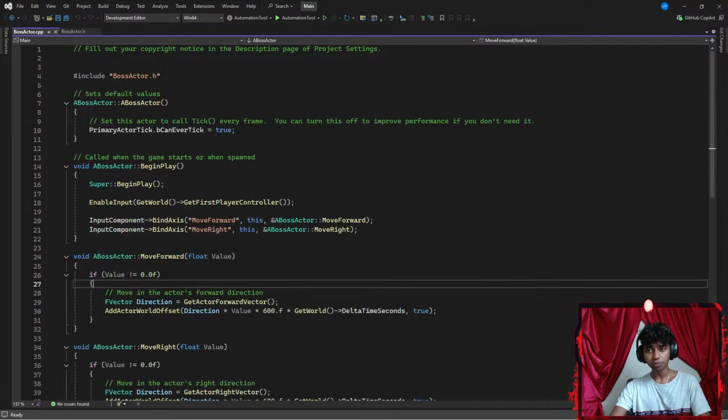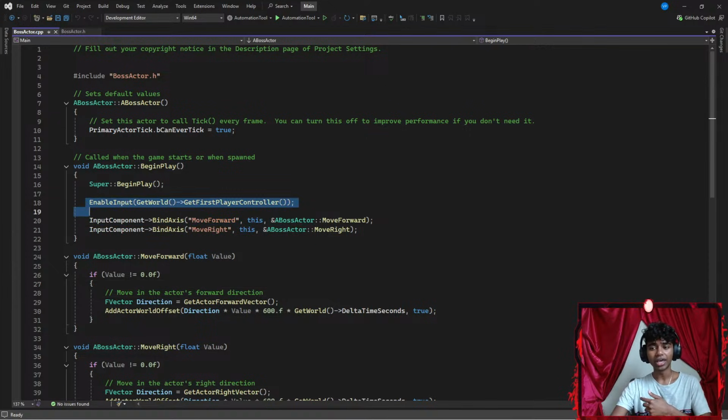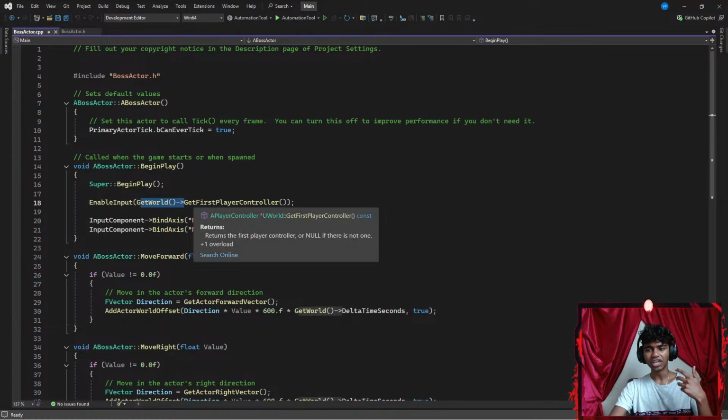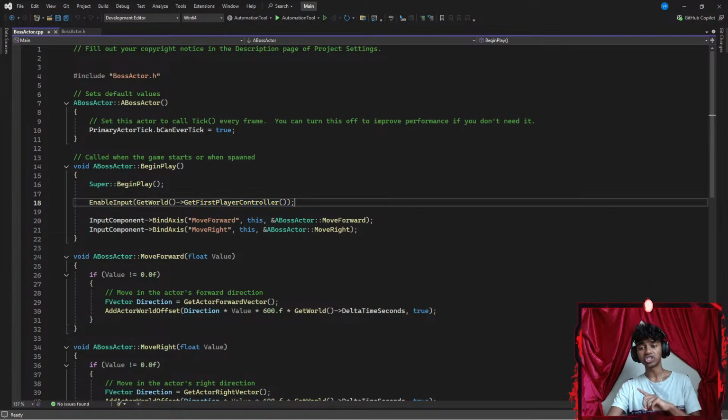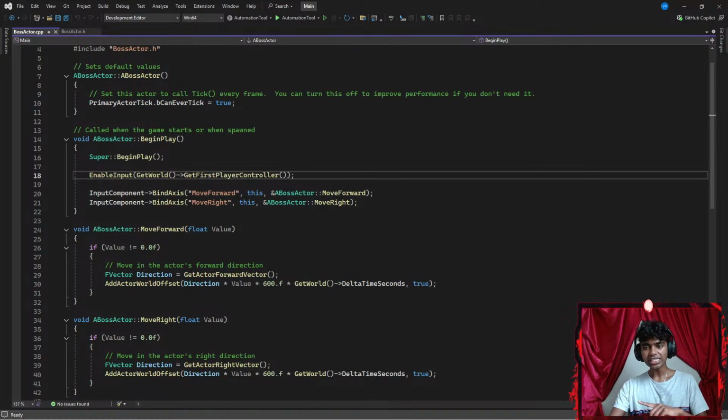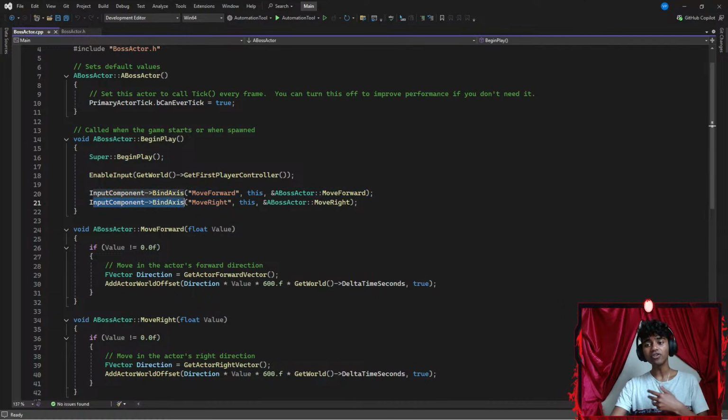Then in my C++ file, under my begin play, I go ahead and enable my input, and that requires a parameter of my get. When I get access to my game world, then I use the get first player controller function. This, I'm assuming, actually lets Unreal see what buttons I'm clicking on my keyboard. That's it. Then I had an input component for my move forwards and an input component that binds my axis for my move rights.